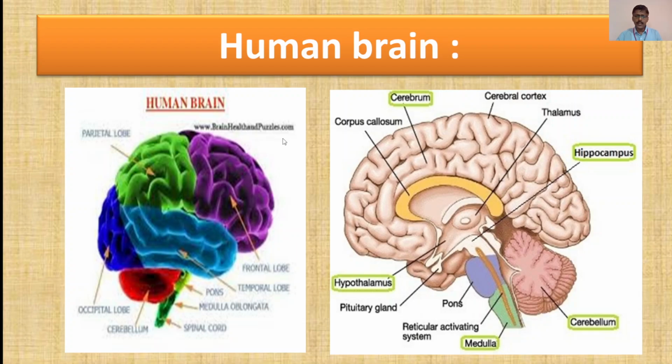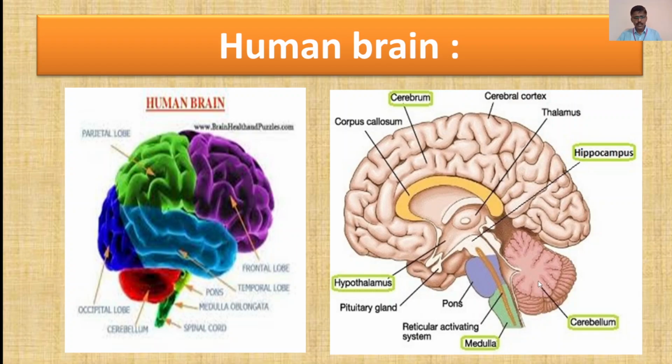And if we take the longitudinal section of the brain, what parts are seen in the brain? This brain shows the cerebrum, which is divided, as told you earlier, into the cerebral hemispheres. Beneath it is the corpus callosum, above it is the cerebral cortex, then this is the thalamus, this is the hypothalamus, this is the pituitary gland, then this region is the pons, this is the reticular activating system, then this is the medulla, and this is the cerebellum.